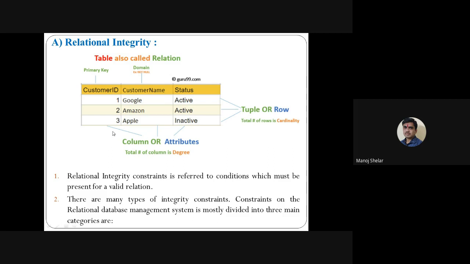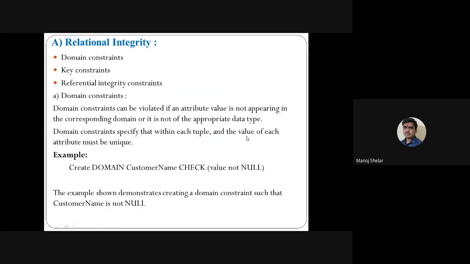Relational integrity means the integrity for the specific relation or table. So here we apply a primary key constraint on customer ID, and a domain constraint on customer name. Relational integrity is divided into three: domain constraint, key constraint, and referential integrity constraint.